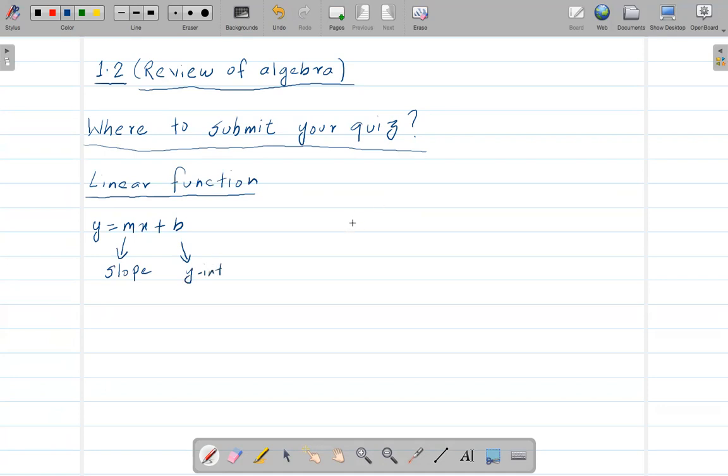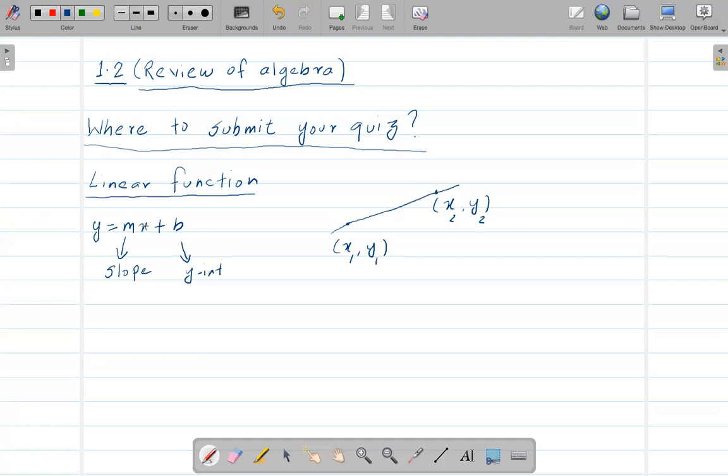Let's say we have 2 points, and we make a line that goes through these 2 points. To make these 2 points different, let's name them (x1, y1) and (x2, y2). Then I can find the equation of this line.